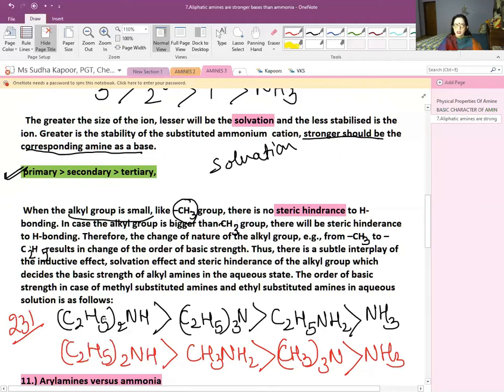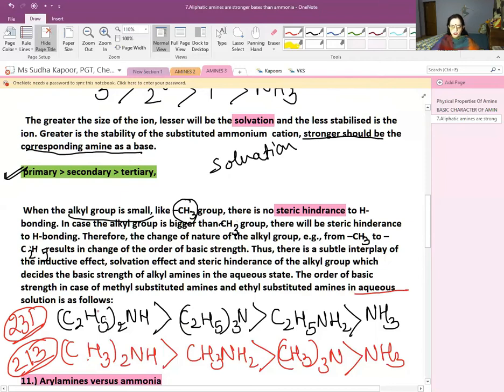But in case of the methyl part, if we are taking methyl in place of ethyl, the 2 degree will get the first position the same, but the 1 degree comes next and then the 3 degree. So when there is a solvation effect, the steric effect, and the plus I effect, then in that case, for ethyl, learn the number 231, and for methyl, learn the number 213. These two numbers will help you in identifying what happens in case of the aqueous solution.